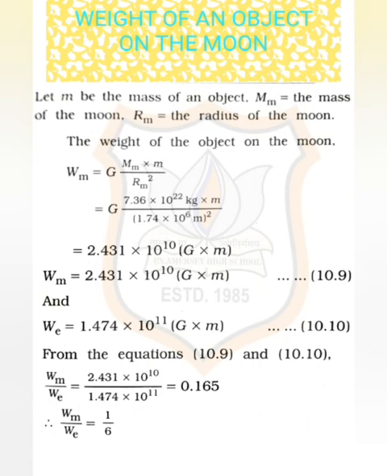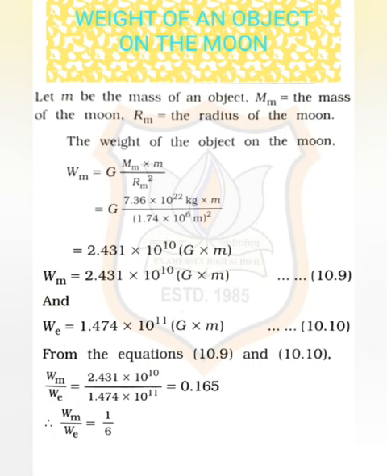Let the weight of the same object on the earth be We. The mass of the earth is capital M and the radius is R. So, from the above equation, we can write We, that is weight on earth, is equal to G, the constant, into M, where capital M is the mass of the earth and small m is the object, upon R square.